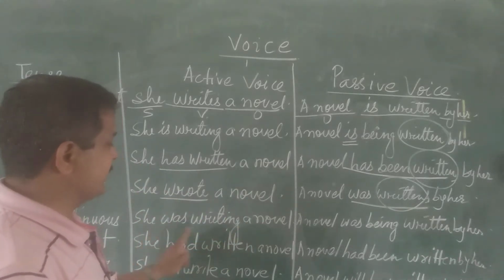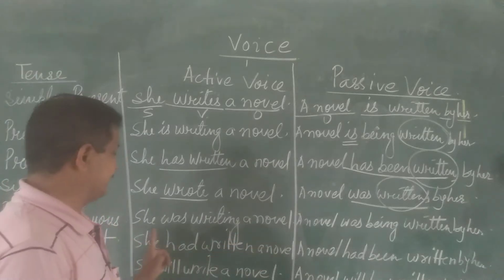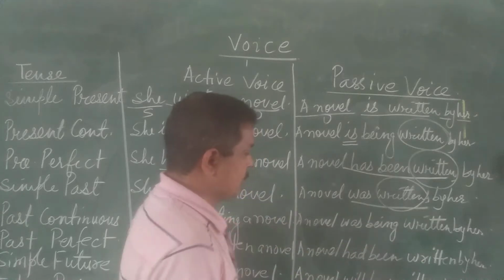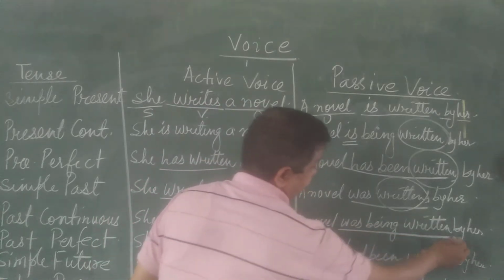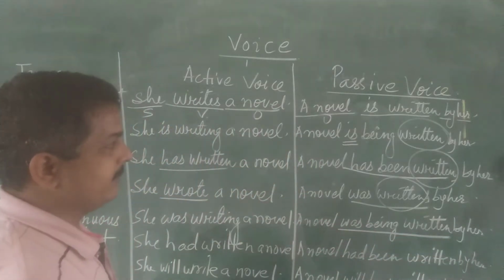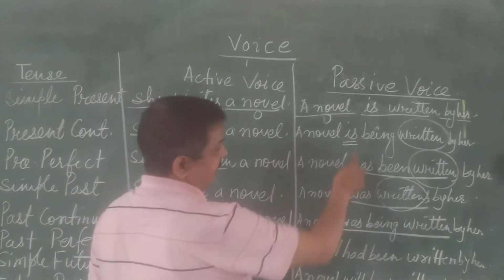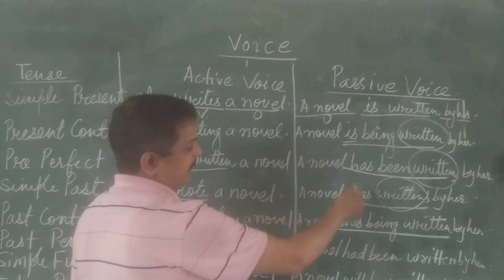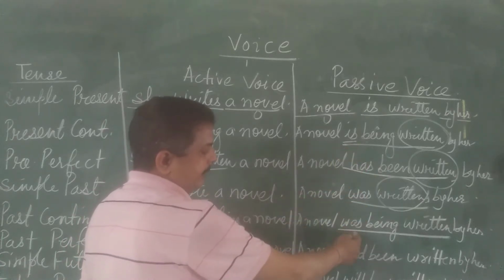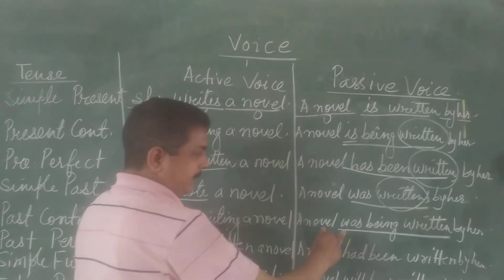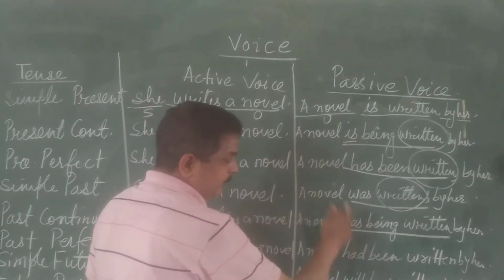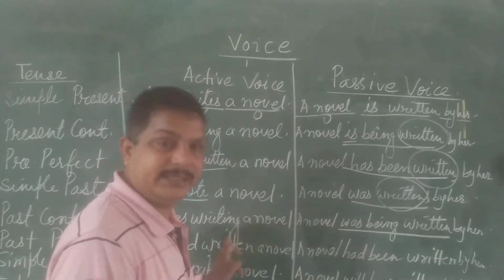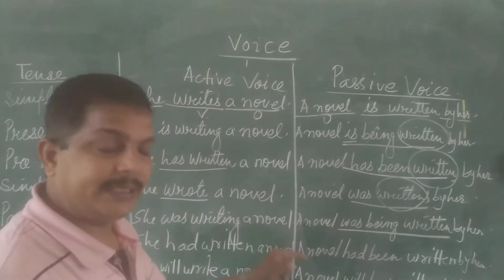She was writing a novel. See the past continuous. A novel was being written by her. So see here again, was being written. What is the common mistake? Is being written and was being written. If by mistake, by chance, you have written is in place of was, it is wrong. In place of is, if you are using was, this is also wrong. So you have to take care of the tenses. In which tense it is.